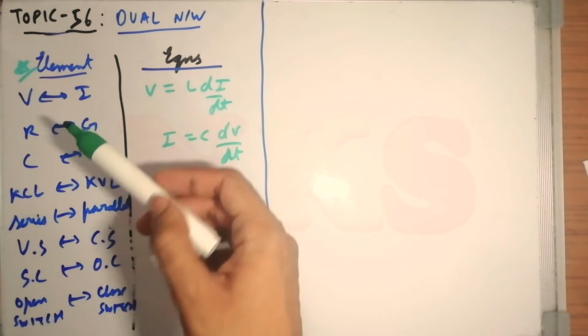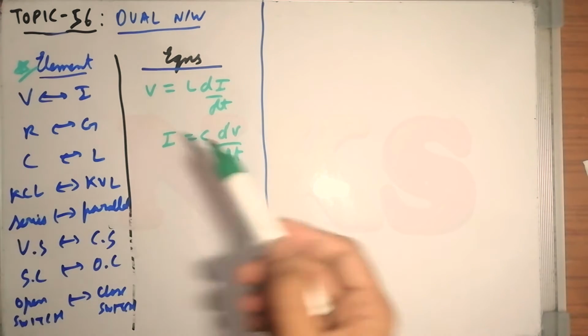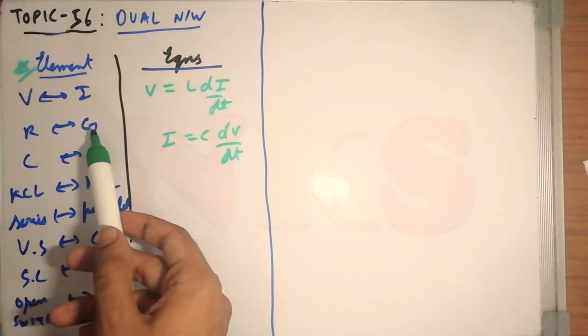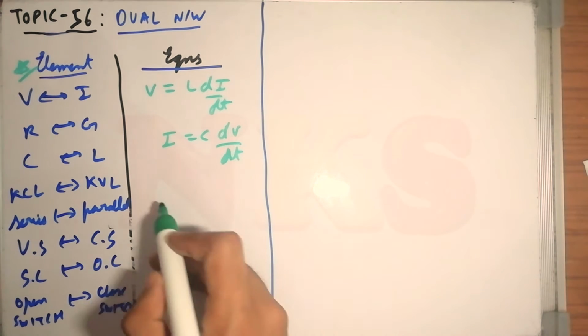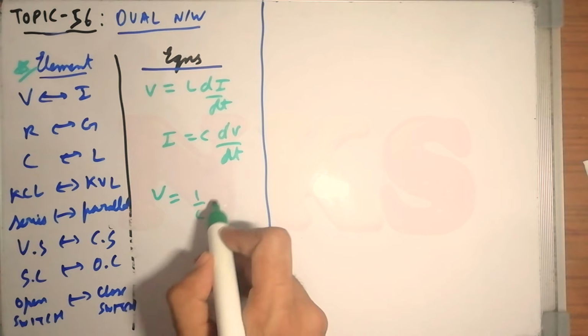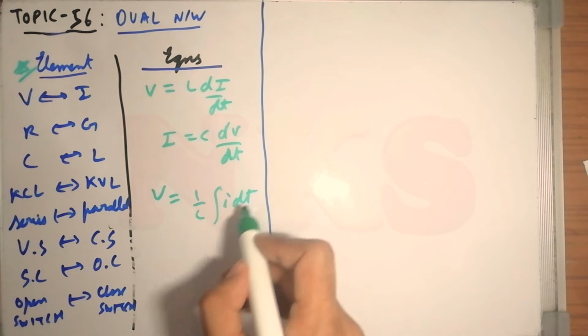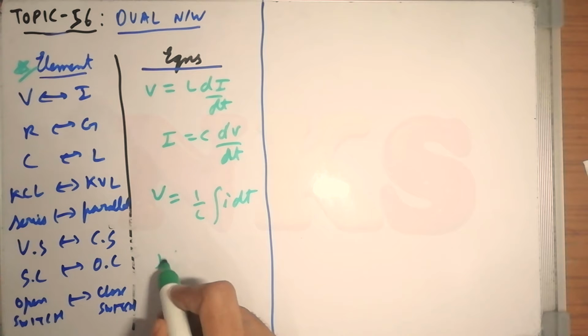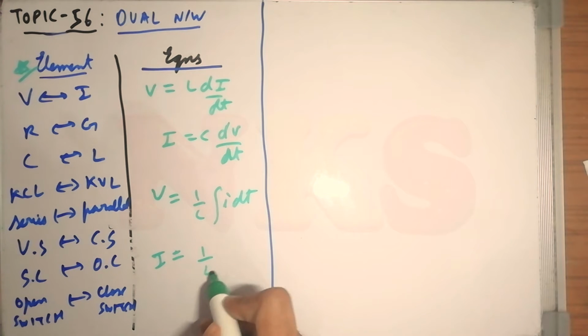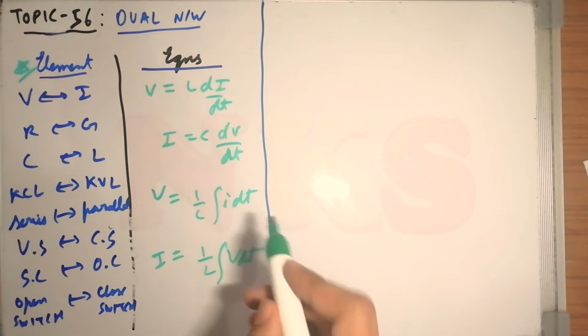What are the dual elements? The dual of voltage is current, dual of resistance is conductance, or dual of conductance is resistance. And these are the equations that you should remember while writing equations, or while representing any network in a mathematical form. See what I will show you.